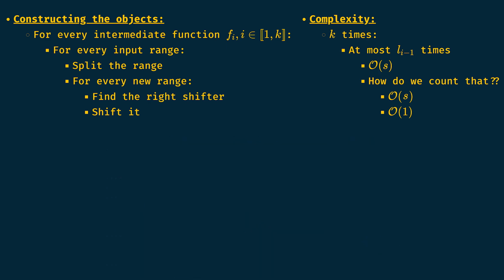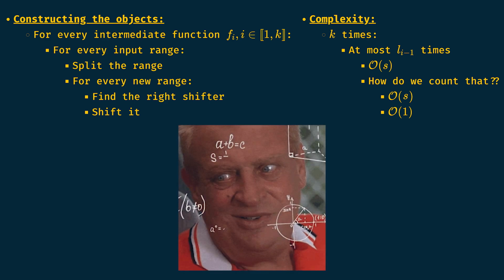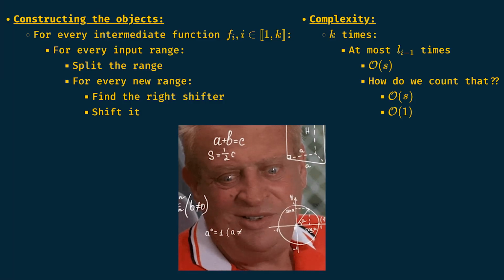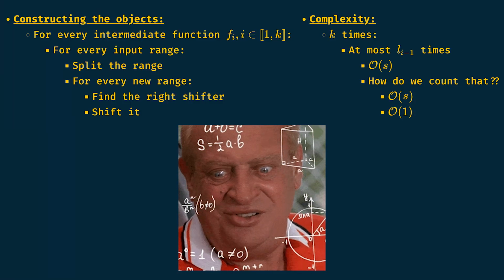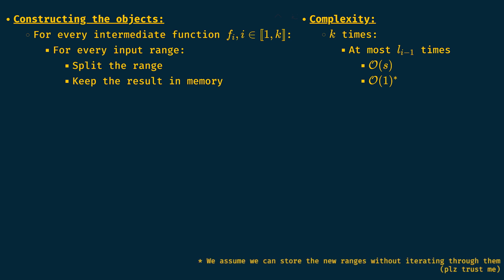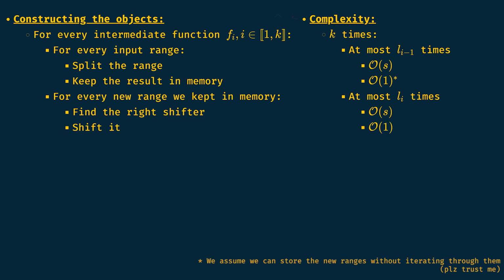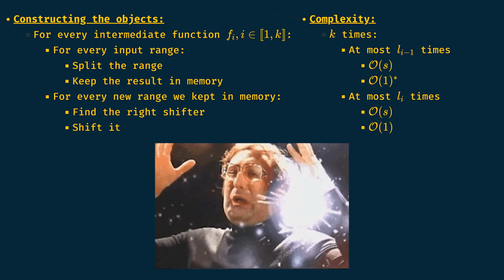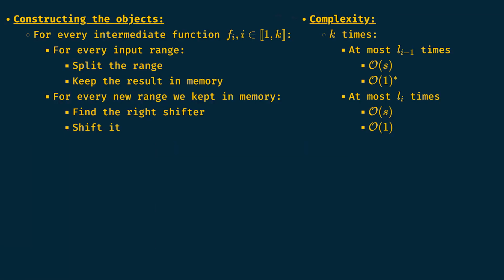We still have ourselves in a rather complicated situation, because we can't really know for a given input range in how many ranges it will be split. What we can do instead is modify the pseudocode so that it is easier to count. Let's say we first split every input range and keep in a list every split range. Now, for every range of that list of new ranges, we can shift it. And we know the number of new ranges we have is at most Li. So, even if our pseudocode is different, it still has the same complexity as before, as the operations are the same but ordered differently so we can count them.